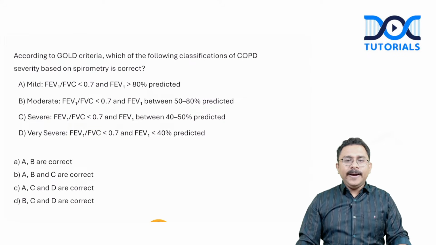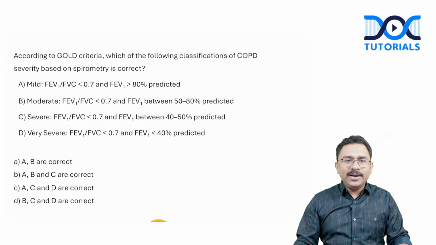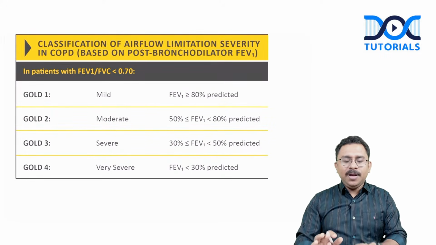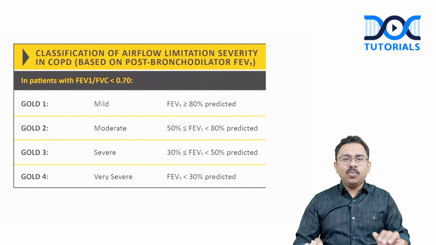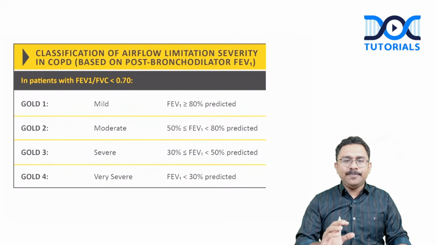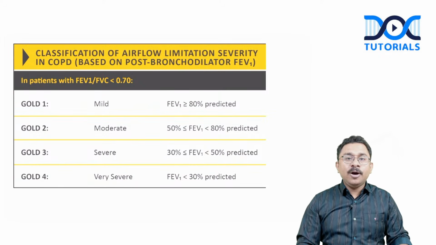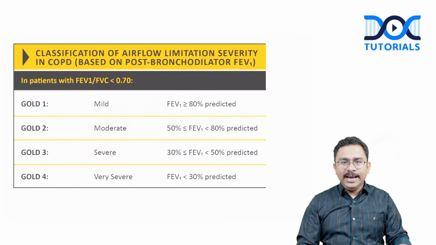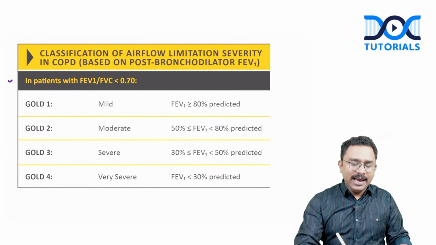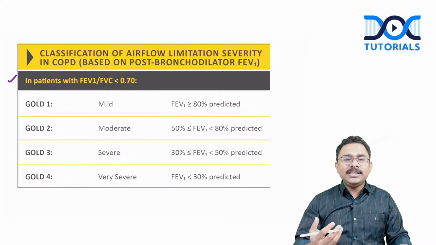According to the GOLD criteria, which of the following classifications of COPD severity based on spirometry is correct? And you've got ABCD and a combination of options. So this again is from the same screenshot I've put in your workbook of pulmonology. I've shown you that the classification of airflow limitation severity in COPD is important. And what did I say? This is based on the post bronchodilator FEV1. And to be eligible for the GOLD classification, the patient should have an FEV1 to FVC ratio less than 0.7.